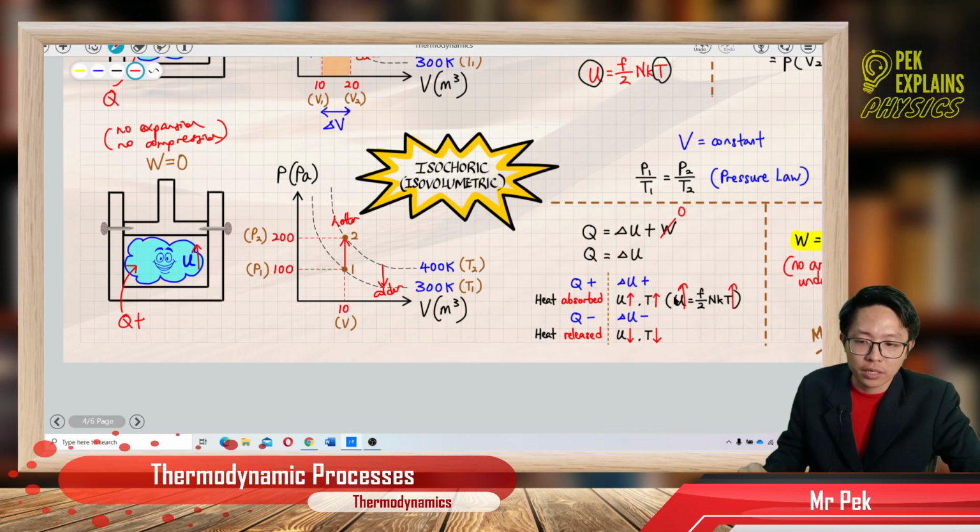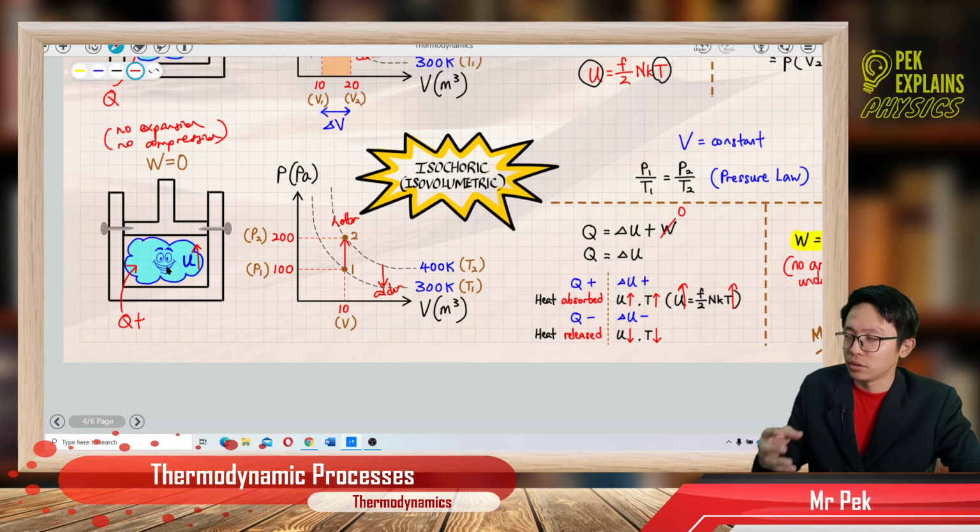Why does the internal energy increase? Because heat is absorbed into the gas, and the gas cannot do any work because the volume is fixed already. So this heat energy is just stored inside the gas, so the internal energy increases. So the temperature of the gas will also increase, from T1 to T2. You see that? It becomes hotter and hotter.